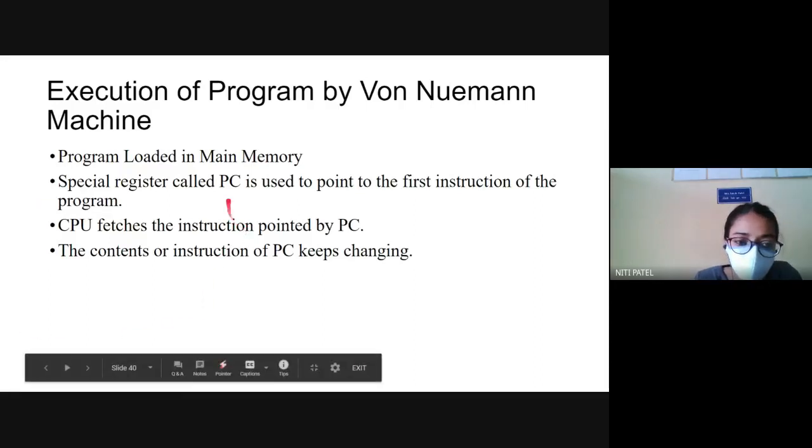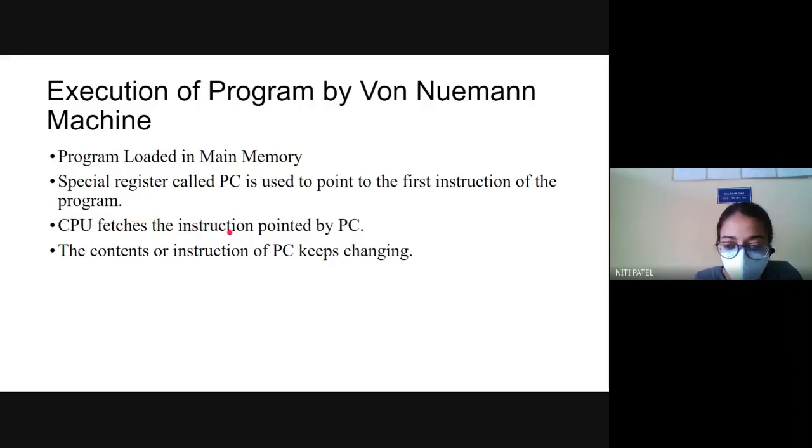After the first instruction is pointed to by the program counter, what will happen? The CPU will fetch that instruction. That means the CPU will take that instruction for execution. After that execution is completed, it will take the next instruction, and it will keep on doing this until the end of the program is reached.